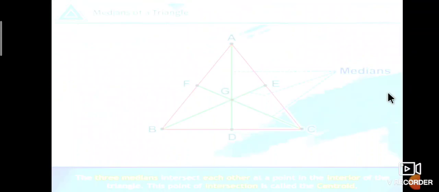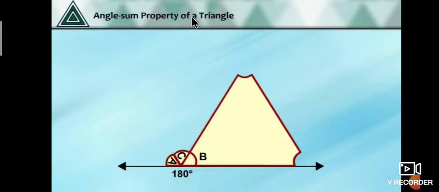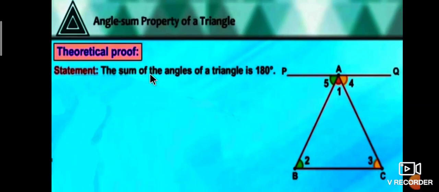Next one is the angle sum property of a triangle. Observe that one, students. Here a triangle ABC, we cut angle A, similarly angle C and also angle B. We measure all these three angles, angle A plus angle C plus angle B. The sum of these three angles is a straight angle. It means 180 degrees. It means the sum of the angles of the triangle is 180 degrees.